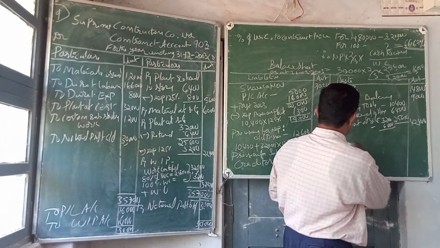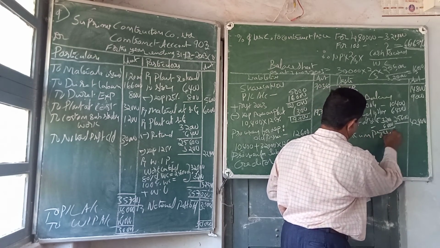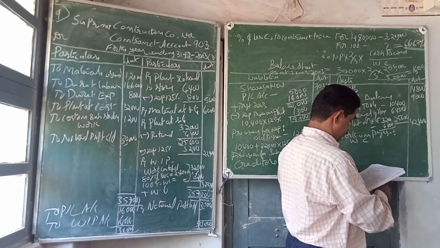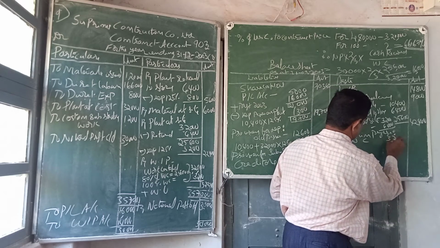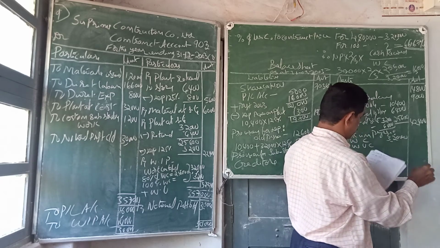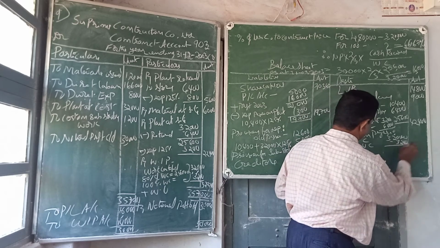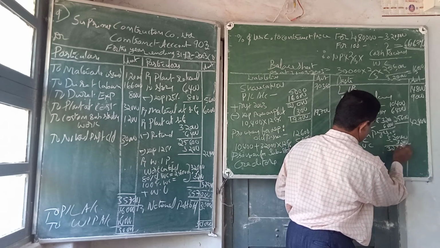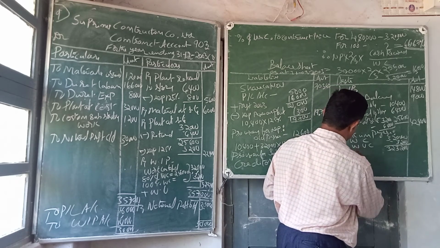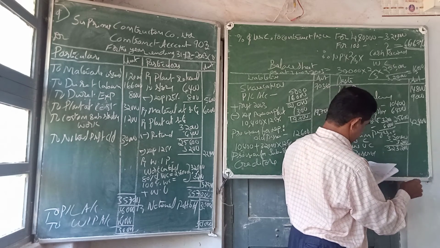Then work in progress. Work certified 3,20,000. Work uncertified 3,200. Totally 3,23,200 less reserve 14,000.